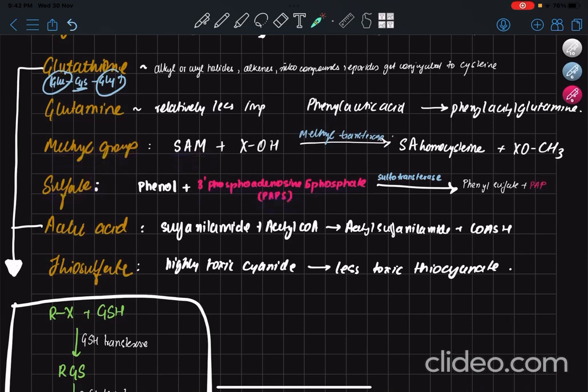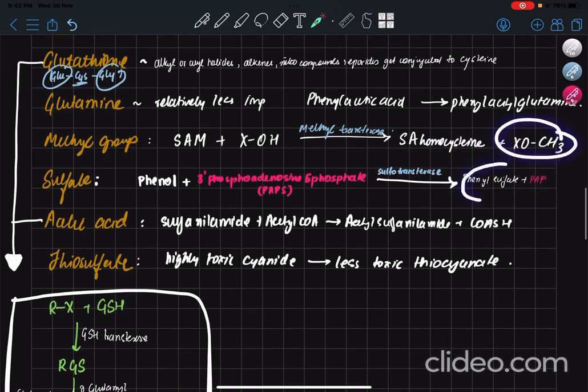In this case the methyl is added here, so when the methyl group is gone from methionine, it forms S-adenosyl homocysteine and your conjugated product. Here you'll have your phenyl sulfate from the PAPS, and then the leftover PAPS becomes PAP basically. So these two are the conjugated products. Here the enzyme is methyltransferase, here the enzyme is sulfotransferase. Done.